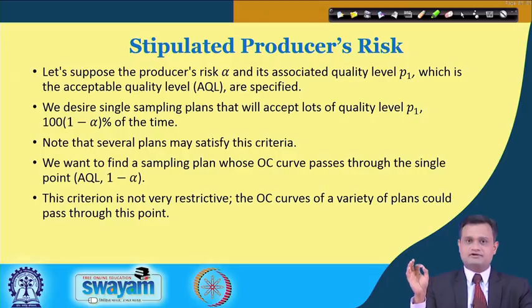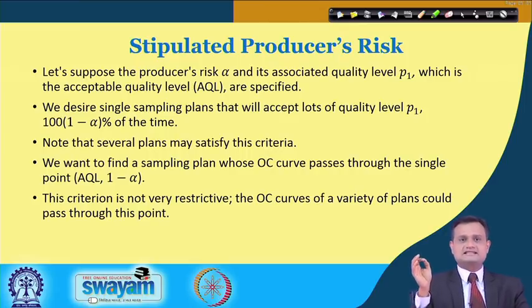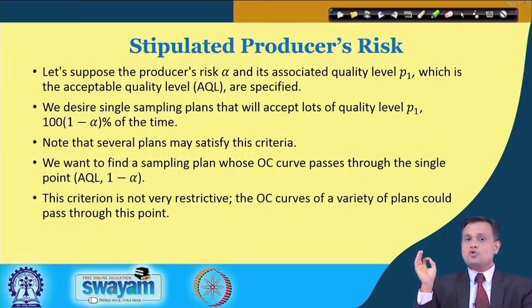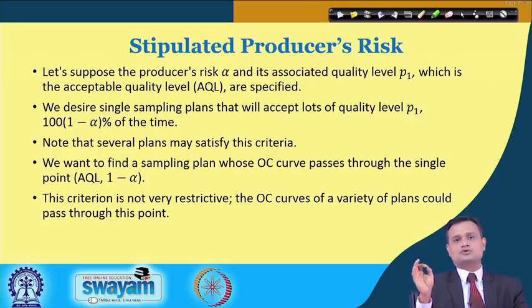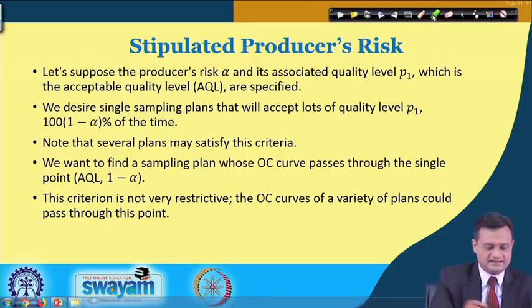In a very simple way, if your type 1 error alpha, producer's risk, is 5%, then I would like the lot having AQL percent defective to be accepted 95% of the time. Now, what would I expect here? That we want to find a sampling plan whose OC curve will pass through the point which is tagged as AQL, 1 minus alpha.